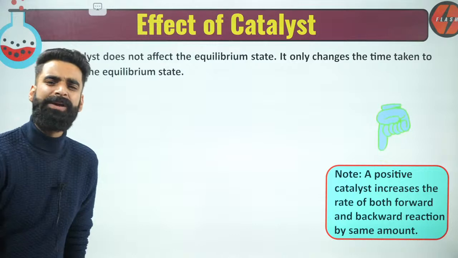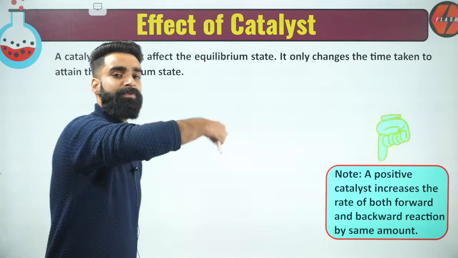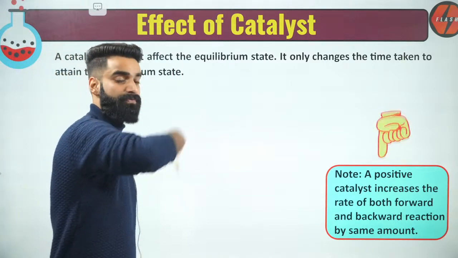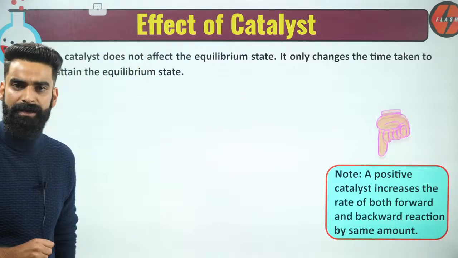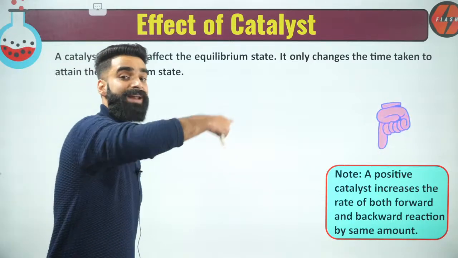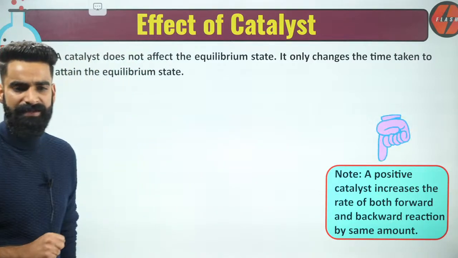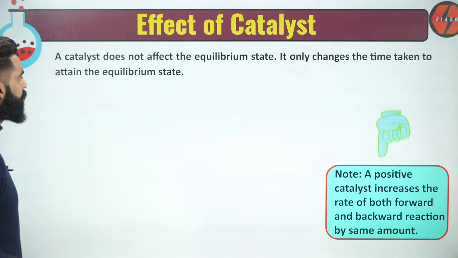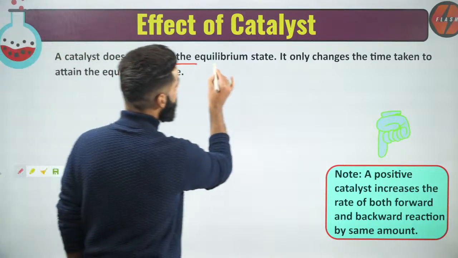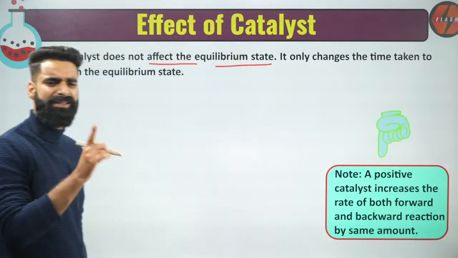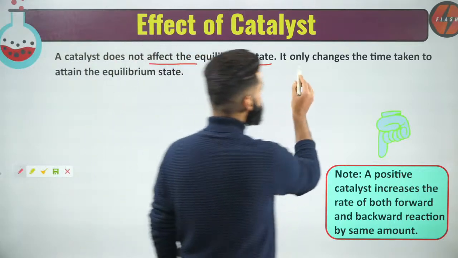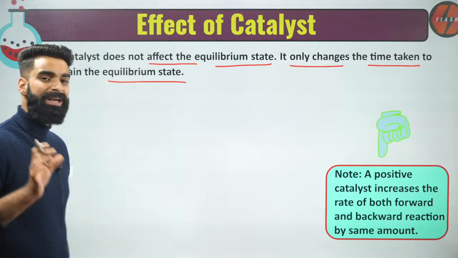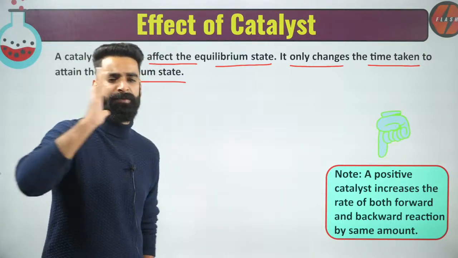But remember guys, a positive catalyst increases the rate of forward as well as backward reaction. A positive catalyst increases the rate of forward as well as backward reaction, okay? And it increases the rate of forward and backward reaction by the same amount, okay? So remember guys, on adding the catalyst, it does not affect the equilibrium state. It only changes the time taken to attain the equilibrium state, right? It only changes the time taken to attain equilibrium in the reaction.